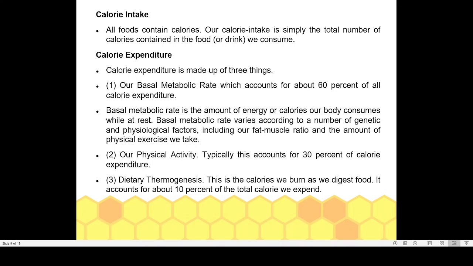Now the third factor is dietary thermogenesis. Thermo means heat. Genesis means production. It is production of heat by utilizing energy.